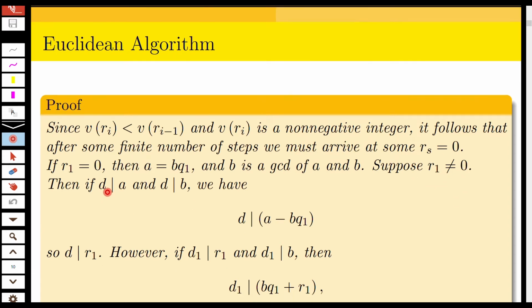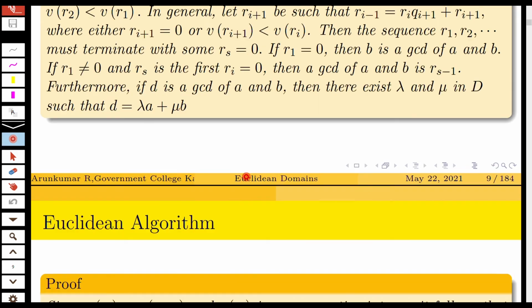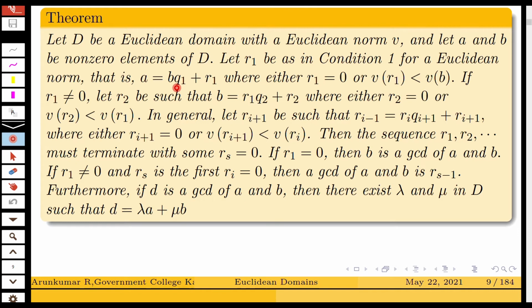Then if D divides A and D divides B, then D divides A minus BQ1. This is because A is equal to BQ1 plus R1, so A minus BQ1 is R1. So if D divides A and D divides B, then D divides A minus BQ1, which implies D divides R1.